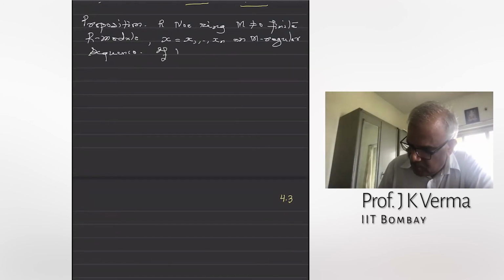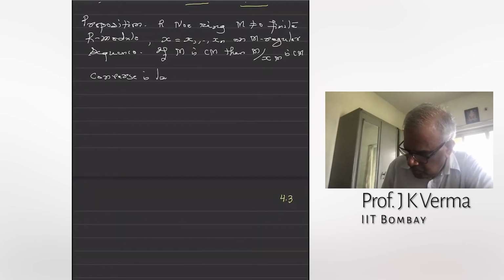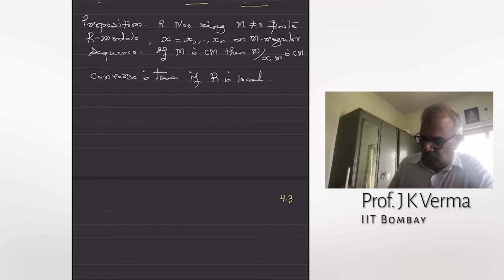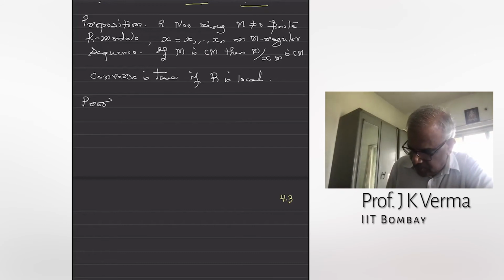If M is Cohen-Macaulay, then M mod xM is Cohen-Macaulay. The converse is true if R is local. I'll give an example to show that the converse need not be true: M mod xM could be Cohen-Macaulay, but M may fail to be Cohen-Macaulay.